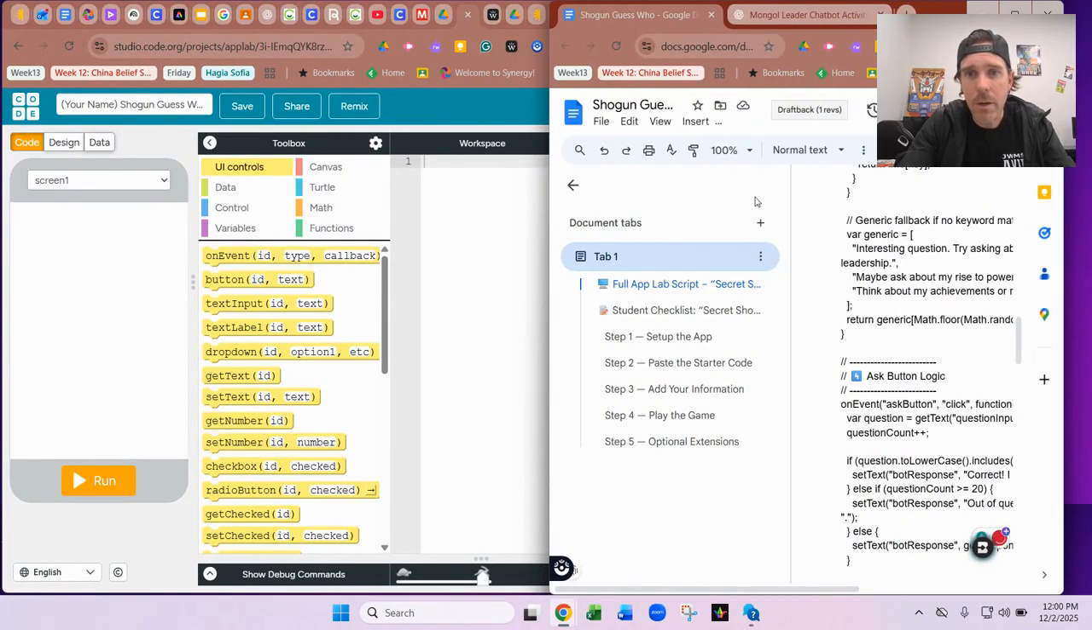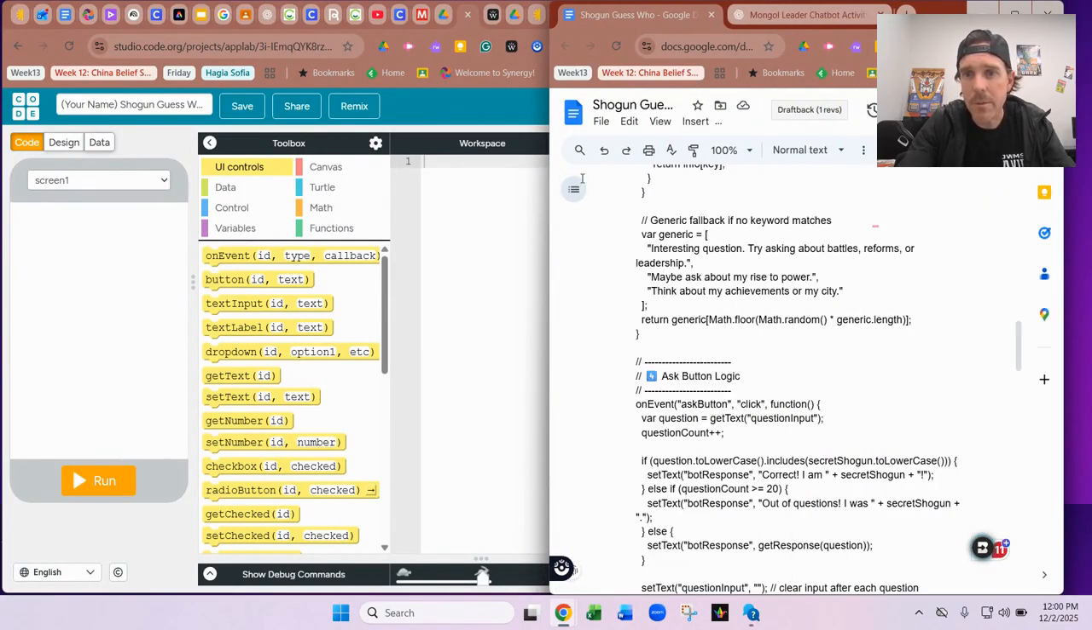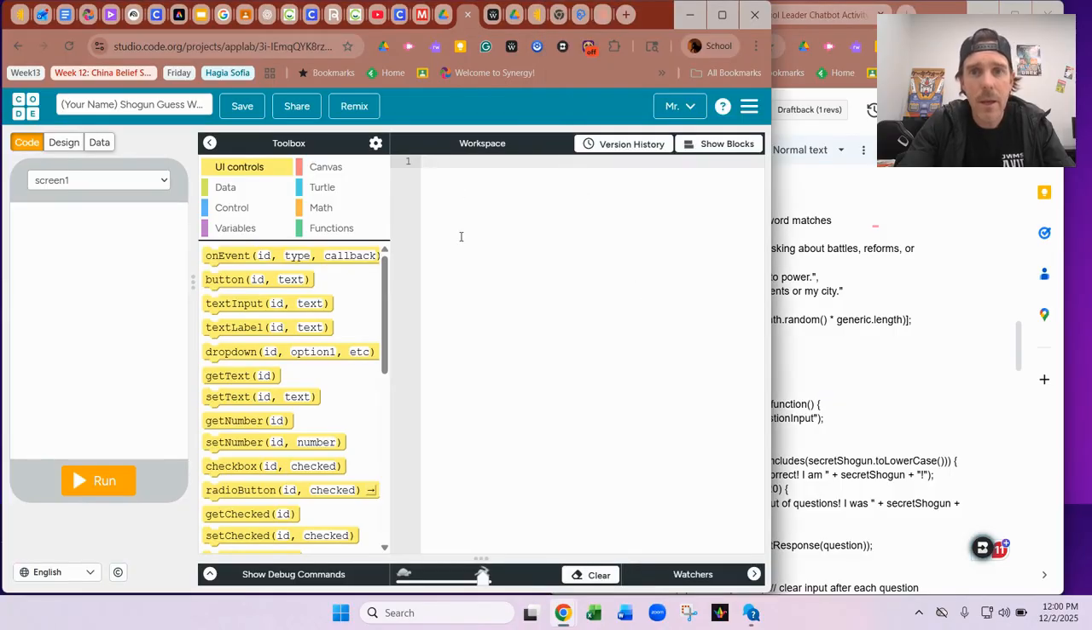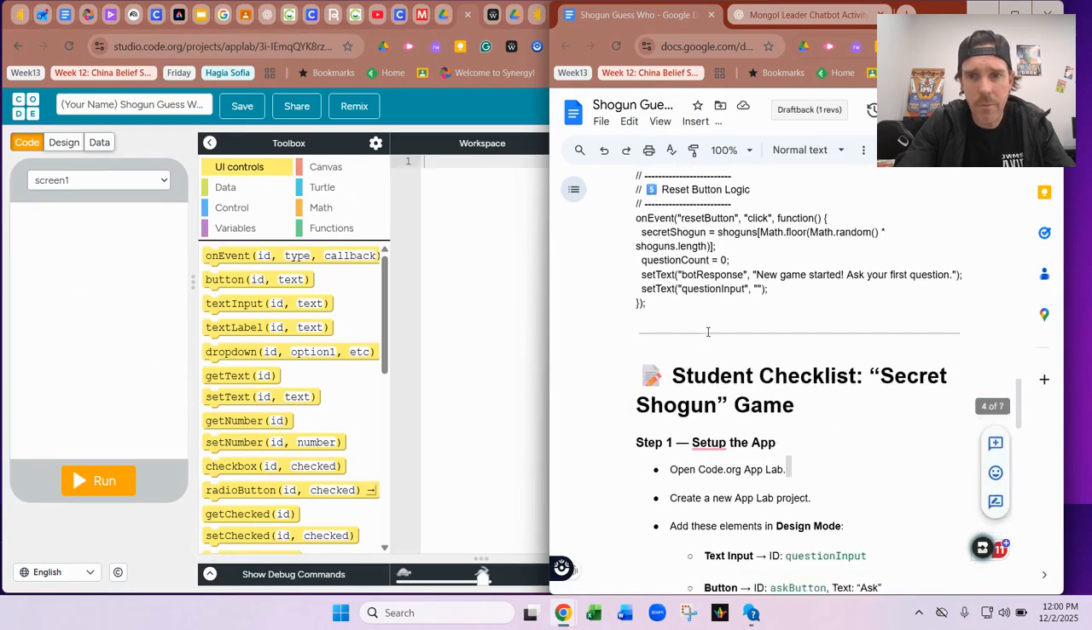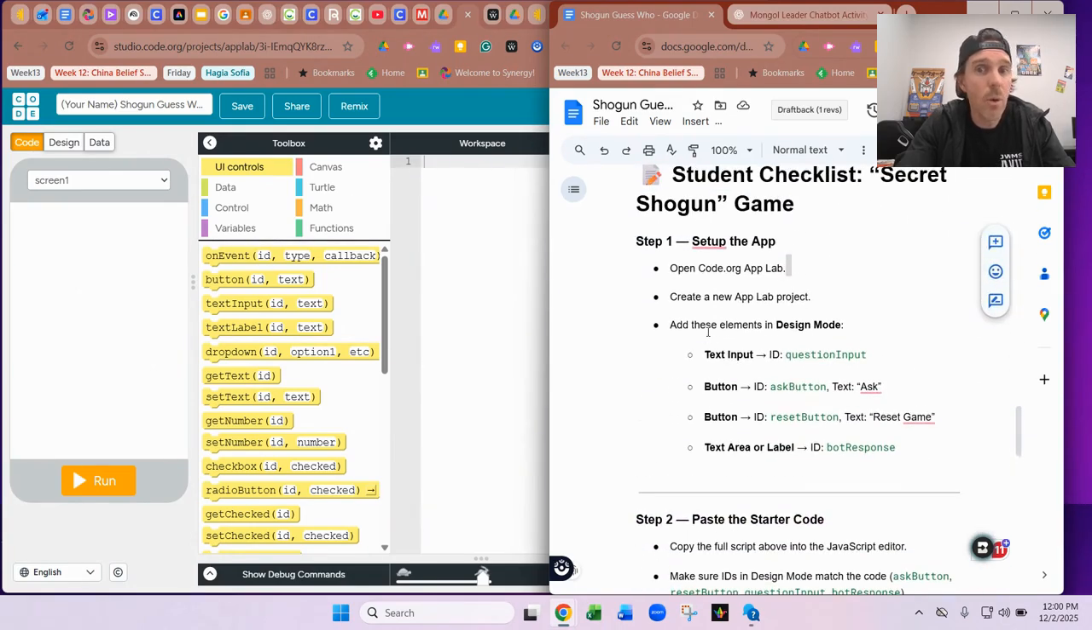And we're going to go right here. Let me close the document tabs on the left so I can see it easier. Okay, so on my worksheet here, I've got a checklist as far as what kinds of things I want to do. And we're just going to follow through this and go step by step and see how it works. All right. So first thing we're going to do, we've set up the app. We've gone to code.org. We've opened the app lab, created a new project. And now we need to add these elements.